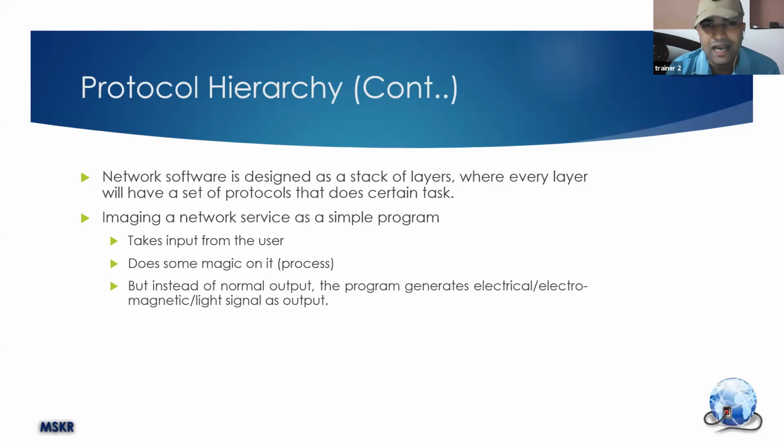But here our program will take inputs from the user and do some processing, but it will not just give you an output in the same format. Instead, it is going to give you an output in electrical signals or electromagnetic signals or light waves. That means your program involves both software and hardware. It will take inputs from the user, process those inputs, convert them into electrical signals, electromagnetic signals or light waves, and generate those as outputs. So this is a program.